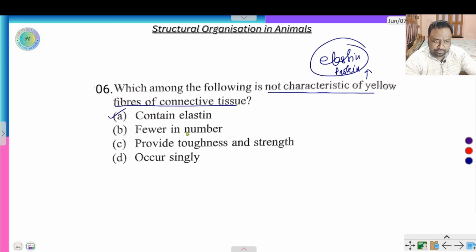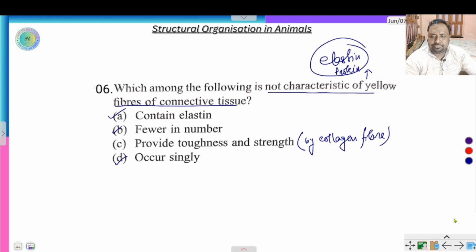Fewer in number, right? Collagen fiber is most in number. Providing toughness and strength is not by elastin fiber, it is by collagen fiber. Occur singly.